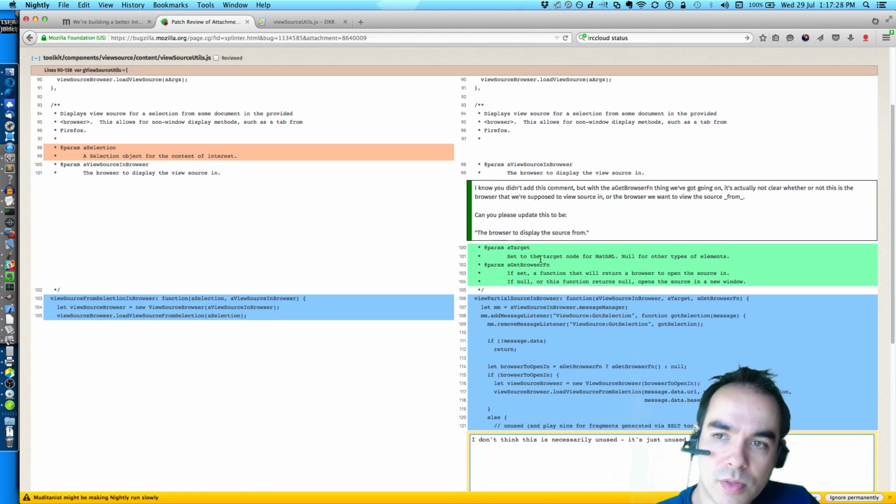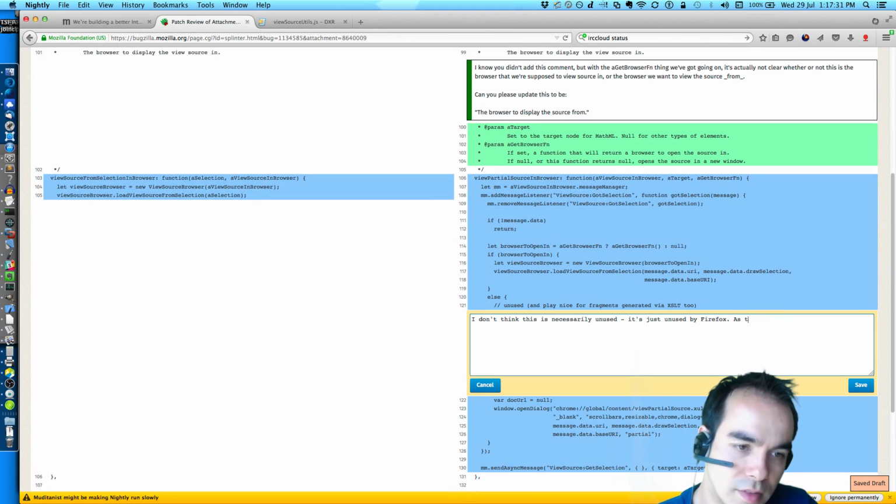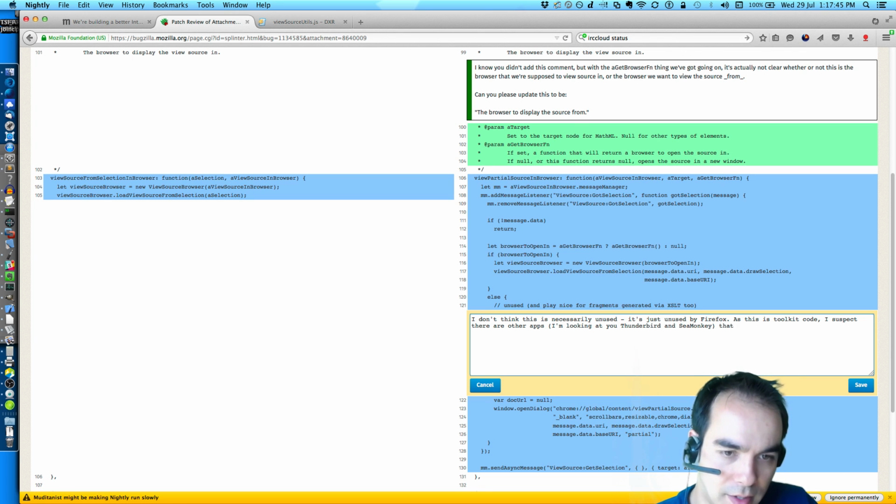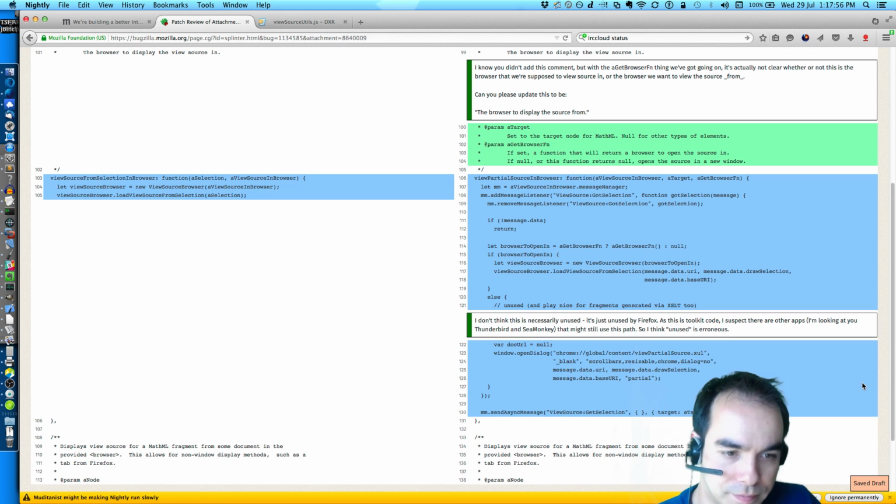This is toolkit code. I suspect there are other apps, I'm looking at Thunderbird and SeaMonkey, that might still use this path. So I think unused is erroneous. Sorry?